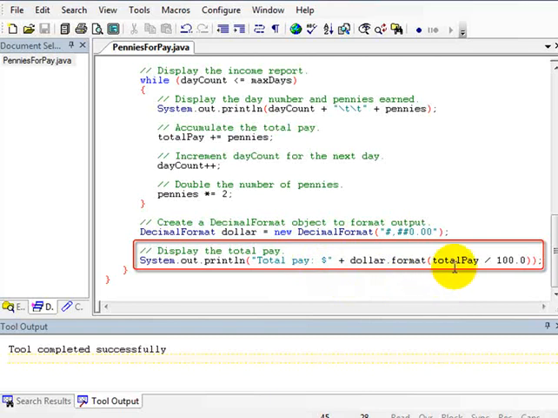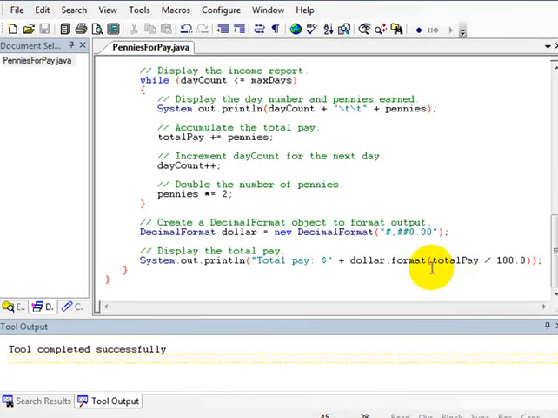And one thing I need to mention, I don't believe we went over this in the pseudocode, but total pay is the number of pennies. Well, we want to display a dollar amount, not the number of pennies. So the value that I'm going to display is total pay divided by 100. That'll give us the dollar amount. Okay, well, let's compile and execute this program.